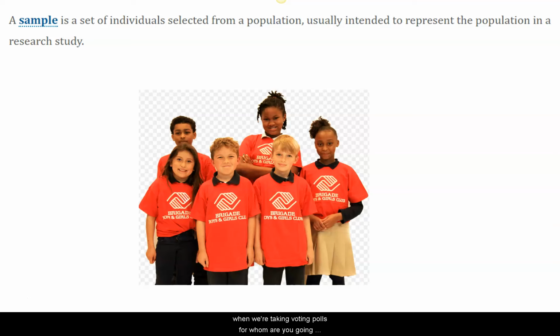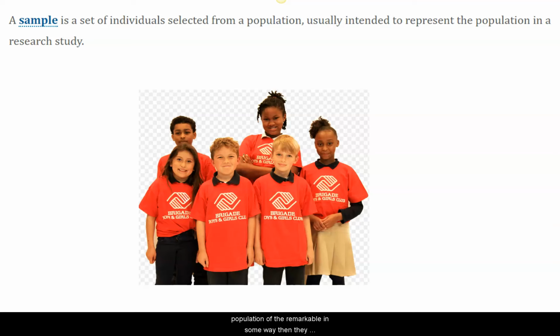For instance, when we're taking voting polls, for whom are you going to vote? And in 2020, we're confronted with Biden and Trump in all likelihood. And in that case, we would like to think that the people that are called on voting polls, roughly 1,000 people that are called, are representative of the population.